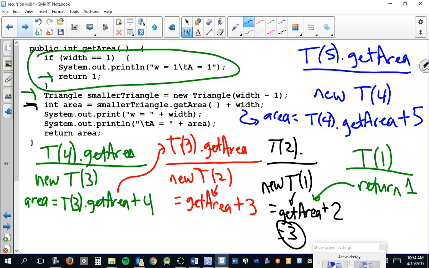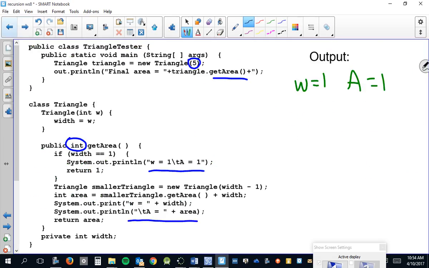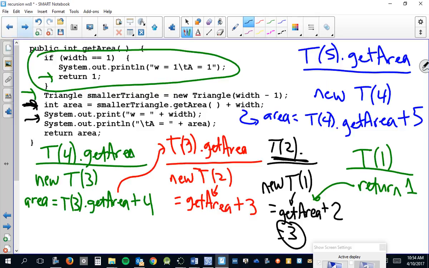We just figured out the area was 3, and so now we're going to print what? The width is what right now? 2. Once again, we're on this triangle. Its width is 2. Its area is 3. So go back to your output and print that. The width is 2. The area is 3. And then after printing, what does it do? It returns. Returns what? 3.